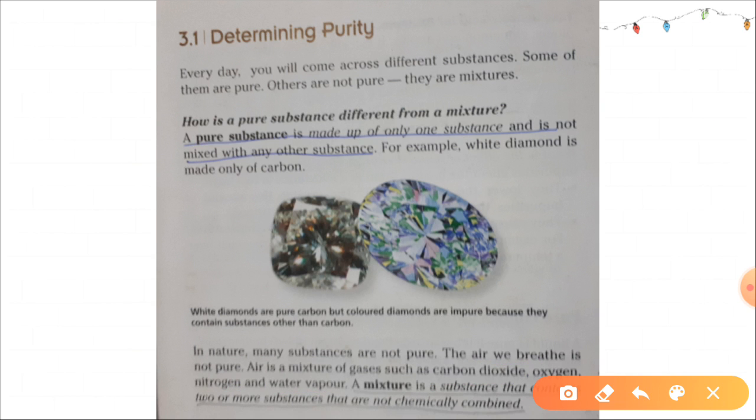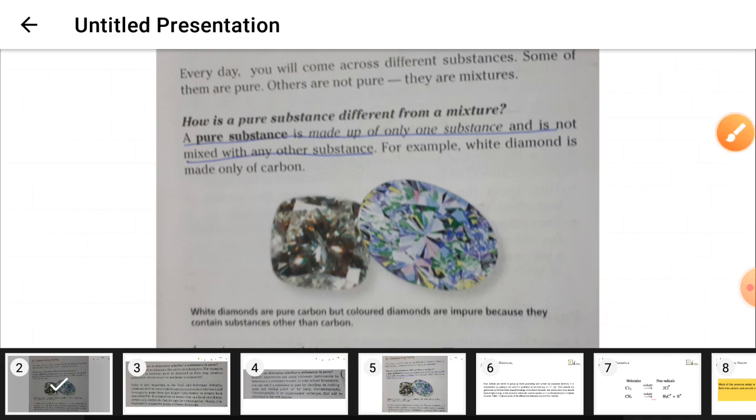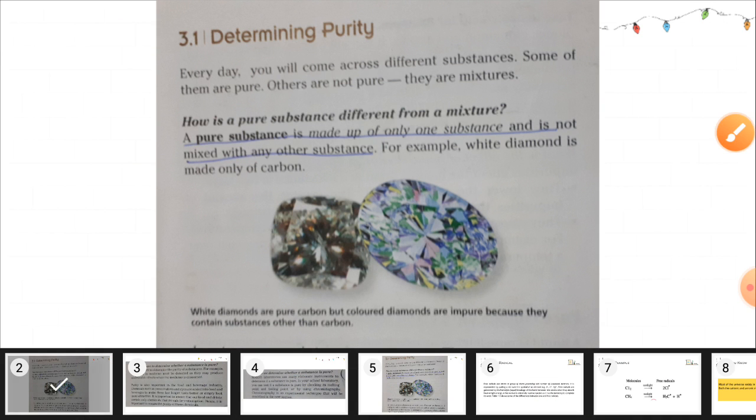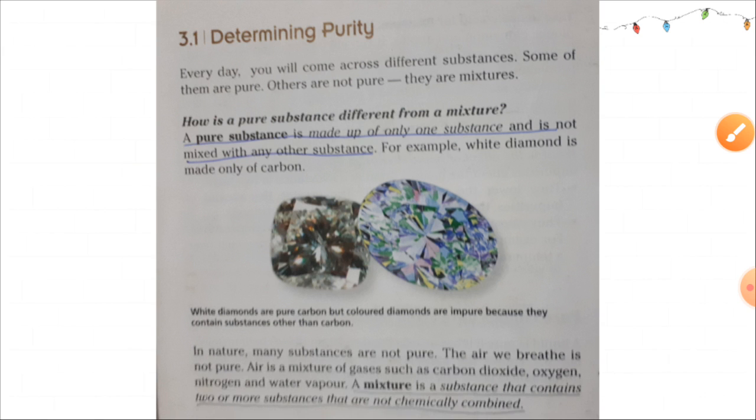So, a mixture is a substance, an important definition. A mixture is a substance that contains two or more substances that are not chemically combined. This is a very important point. As they are not chemically combined, you can purify these substances.